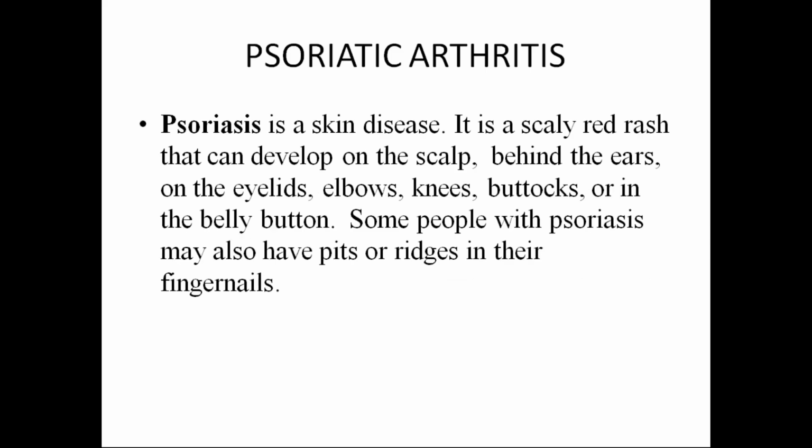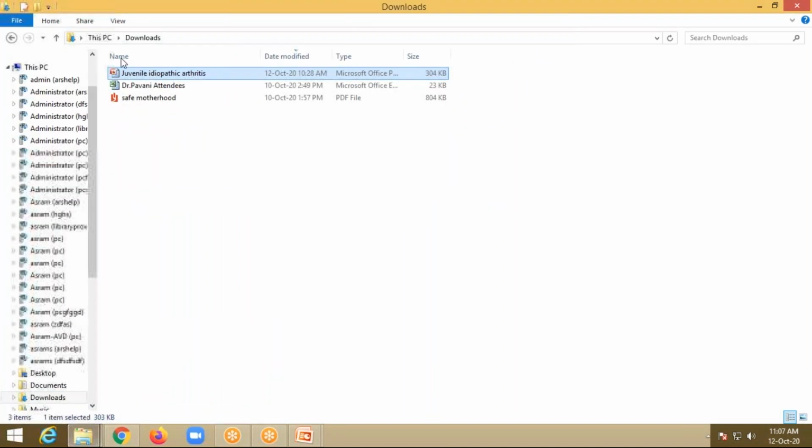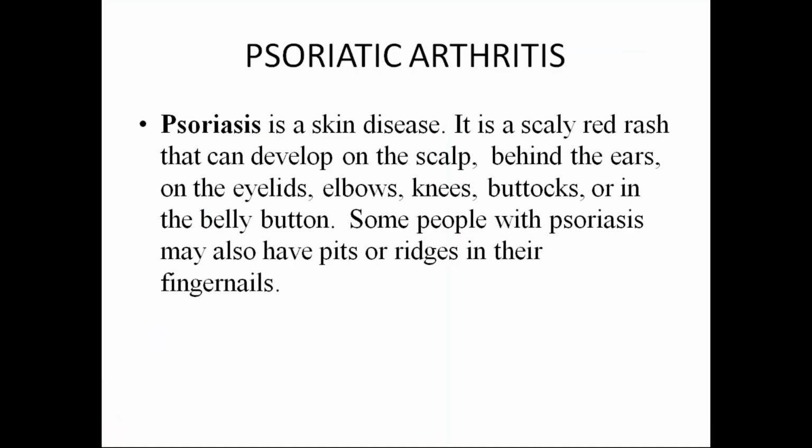Next entity is psoriatic related arthritis. So we know psoriasis is a skin disease. It is a scaly red rash that can develop on the scalp, behind the ears, on the eyelids, elbows, knees, buttocks, or in the belly button.